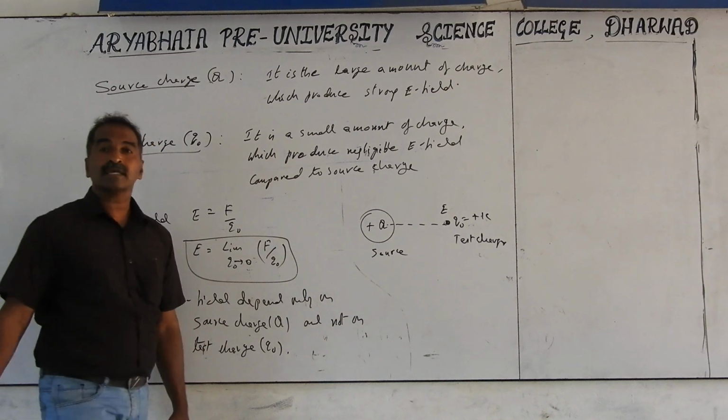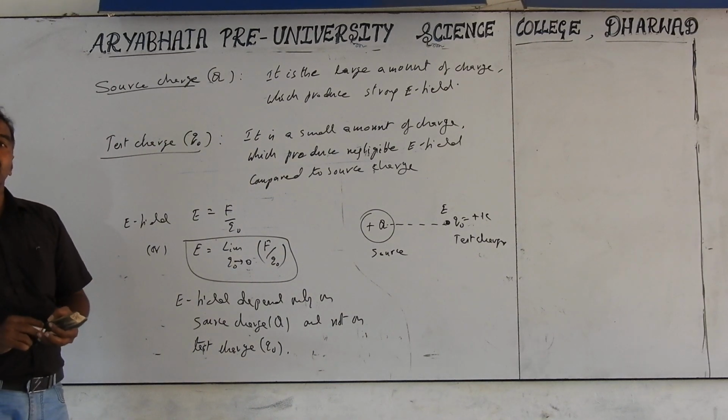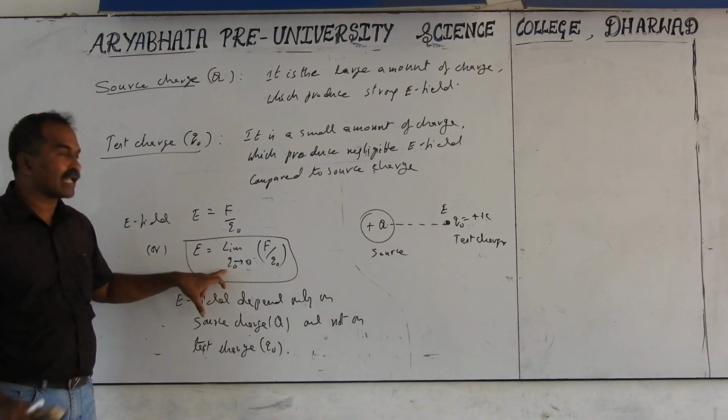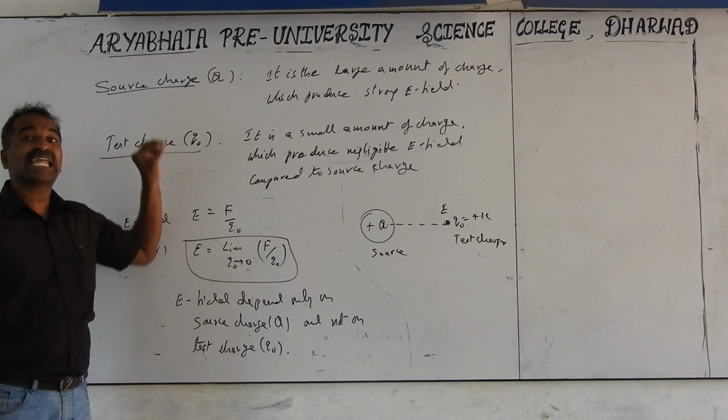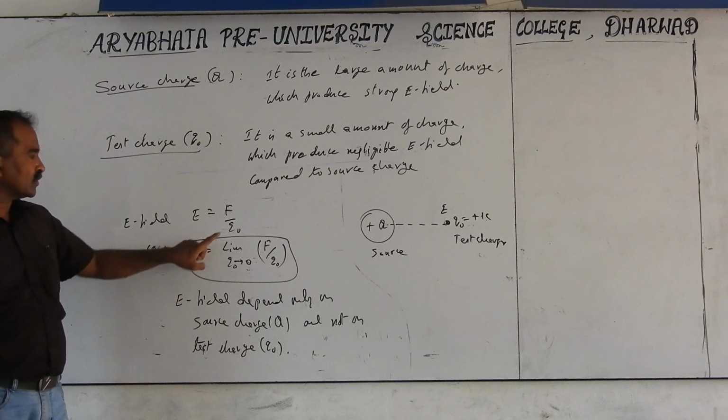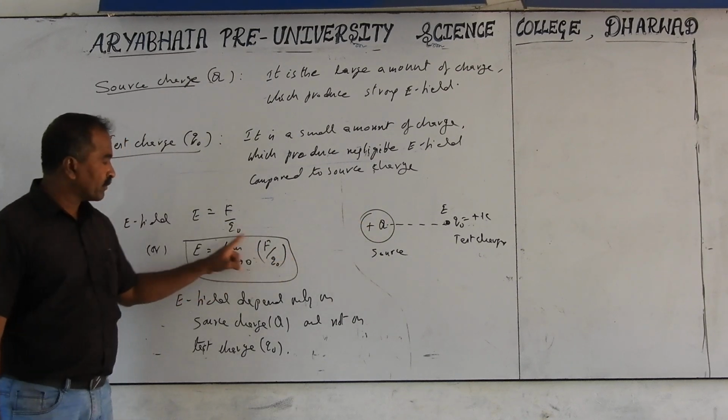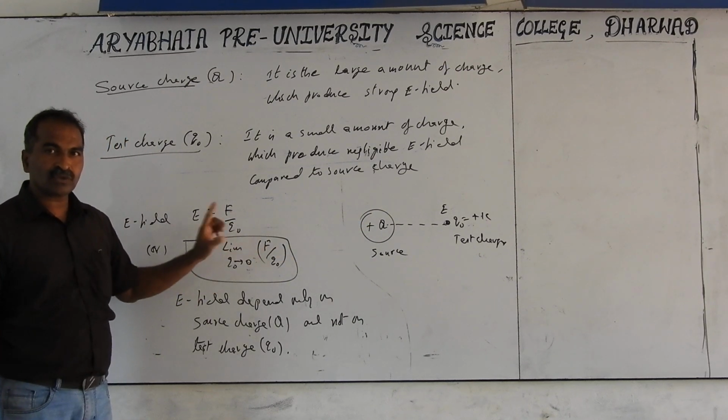Why? Because Q naught is very small, so its electric field is negligible. This is only a theoretical concept. We should not put Q naught equals 0. It is only for understanding that Q naught is negligibly small compared to capital Q. We are just mentioning it in terms of the force only.